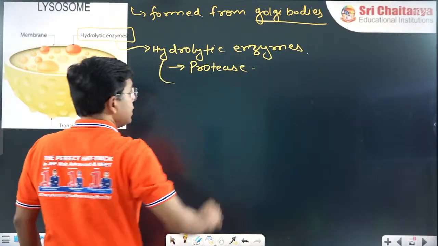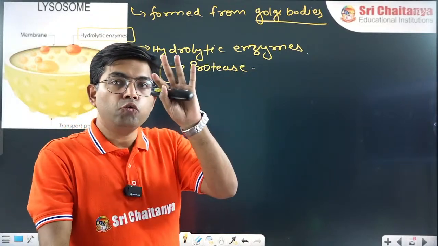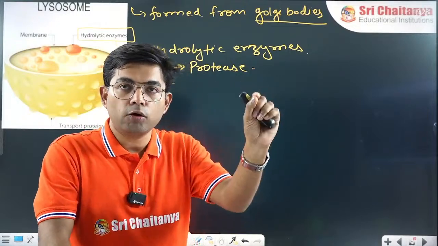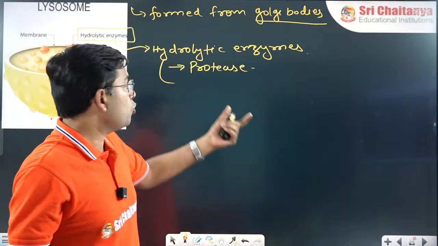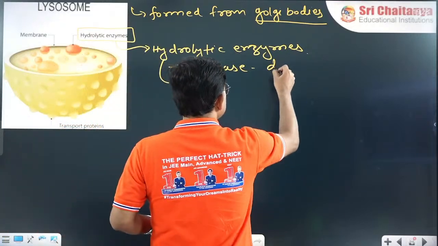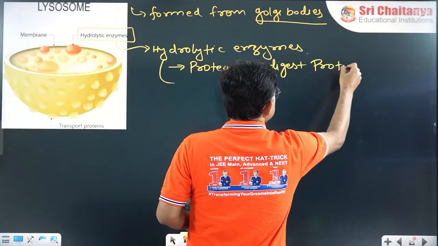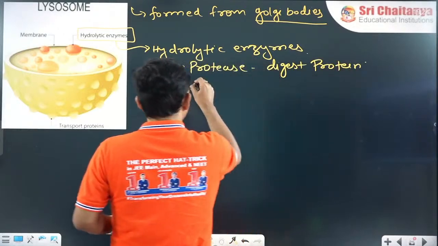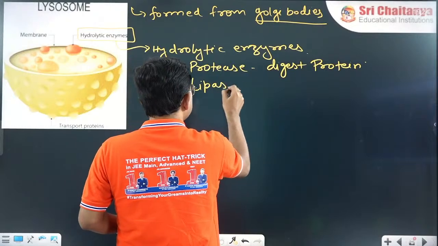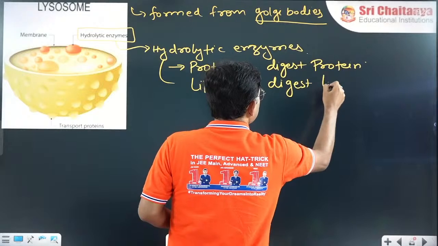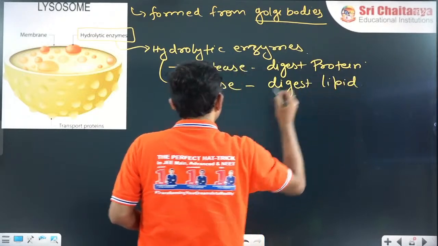Now, these enzymes may be new for you, so if you find them new, just note them down. Protease will digest protein. Lipase will digest lipid.